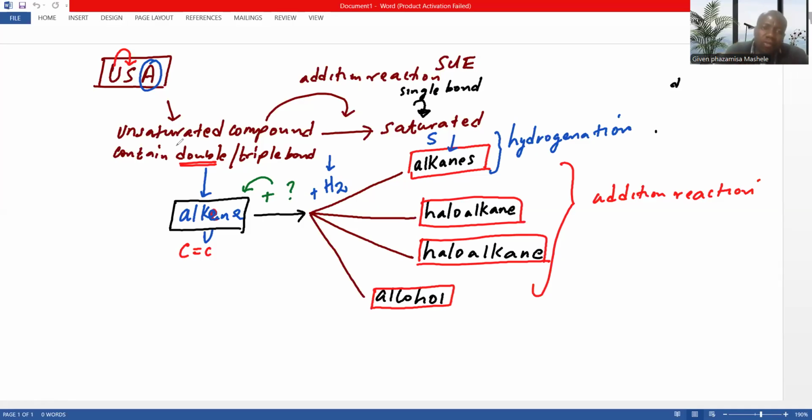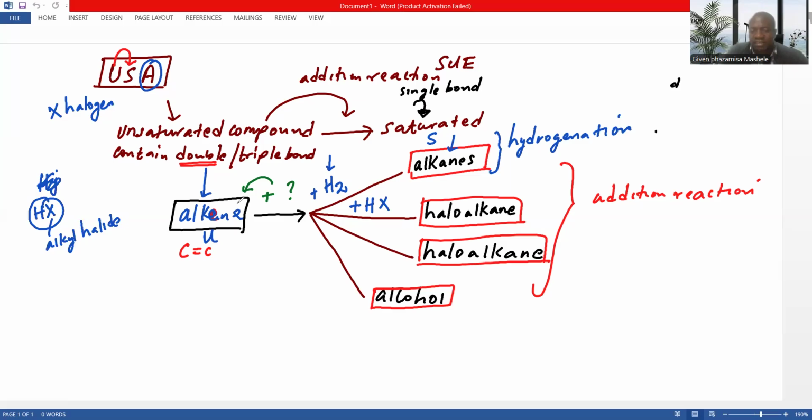But when we move from unsaturated, and now we have a haloalkane, a haloalkane can come in two ways. It becomes a haloalkane when we have added hydrogen with a halogen, HX. Remember, X represents the halogen, and these are called the alkyl halides, the halides. In another book, they call them alkyl halides.